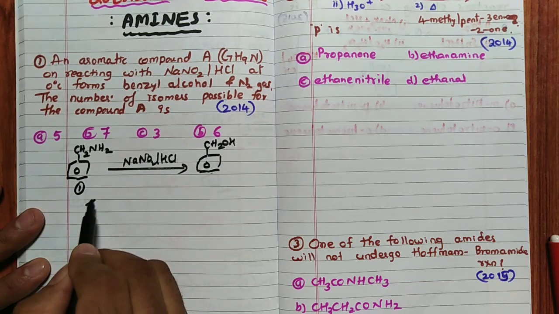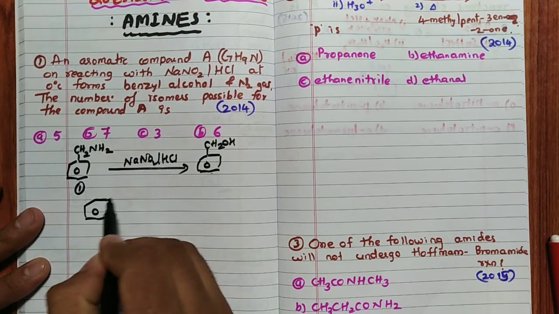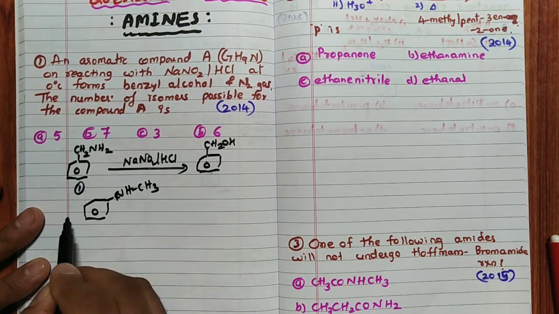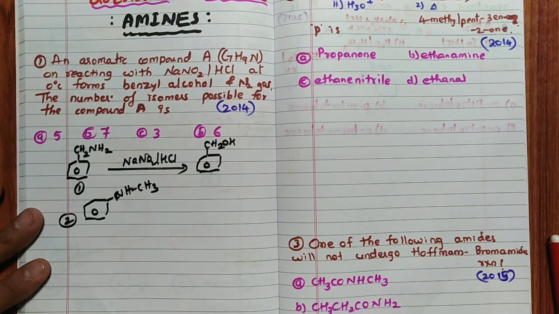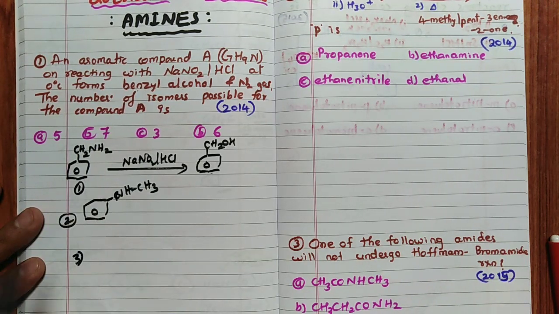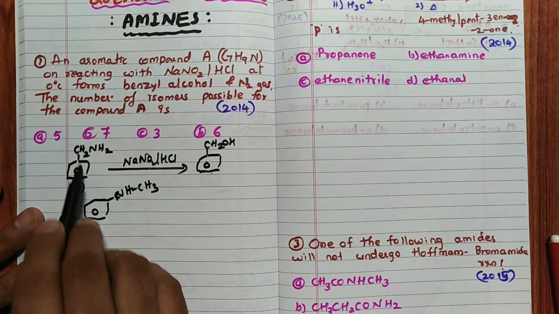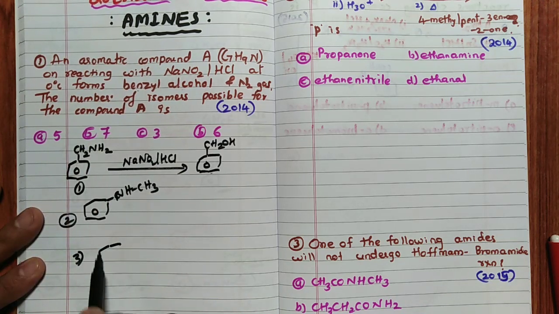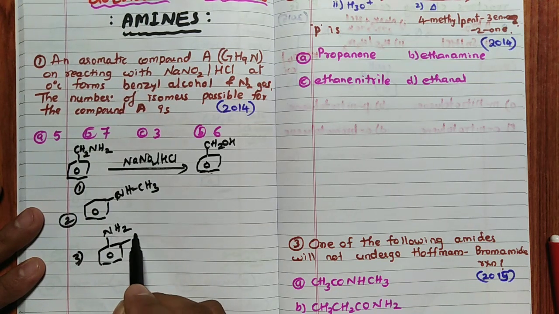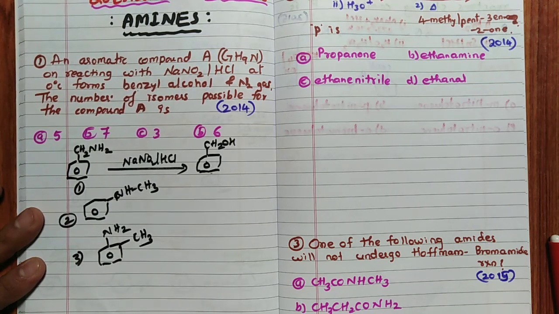So another one we will do. This is primary. We will do secondary: N-methylaniline, NHCH3. Only these two possible? No. So the third one: you keep NH2 on the ring and CH3 on this side. NH2, ortho CH3.